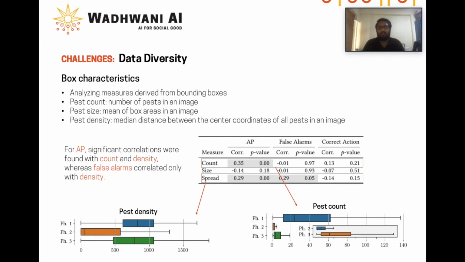We first obtain a sample of data from phase 3 and analyze the similarity between various subsets of our existing data with this collected sample. Upon studying the bounding box characteristics per image like pest size, pest counts, and pest density, significant correlations were found for average precision with both count and density. Similarly, false alarms were found to be correlated with pest density. In terms of count and density, the data from phase 1 was found to be more similar to phase 3 compared to the data from phase 2.